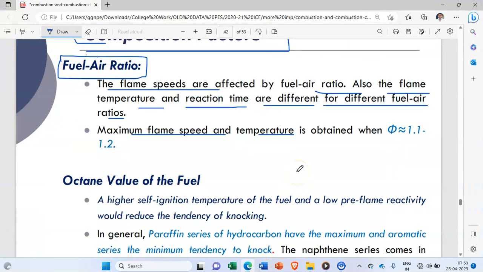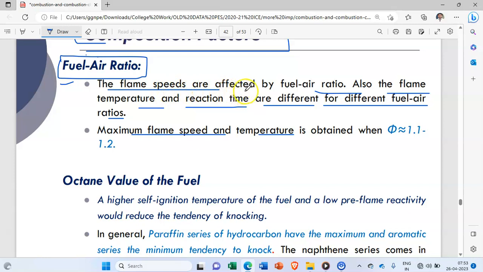Good morning, students. In the previous lecture, we studied knock in an engine and the different factors affecting it. This was the last factor, that is fuel air ratio. So, what is actually this fuel air ratio?